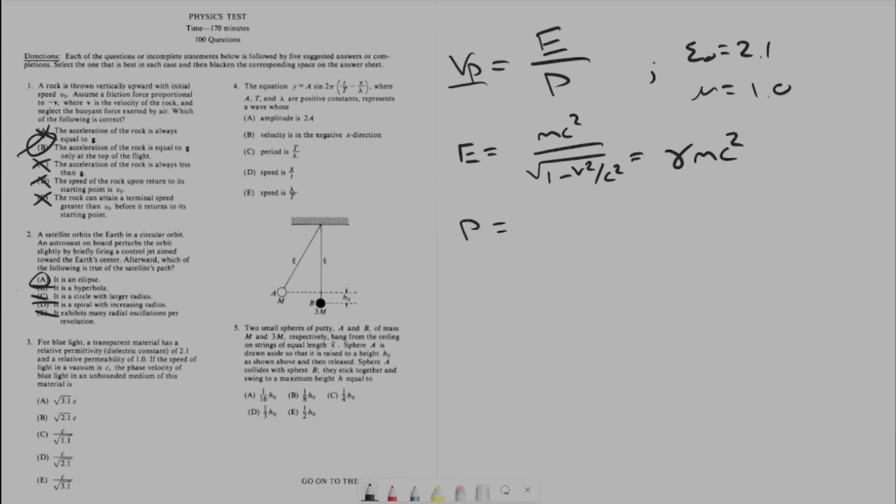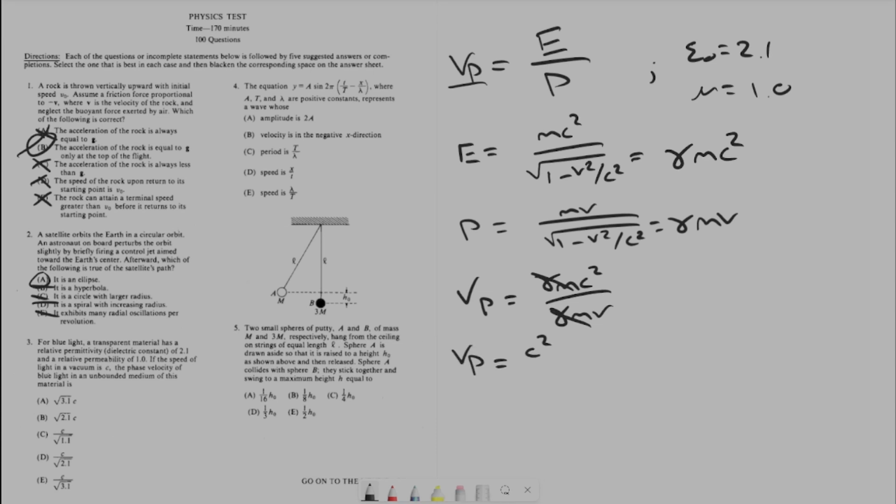The momentum, very similar, is mv over the square root of 1 minus v squared over c squared, or gamma mv. Plugging those back in, the phase velocity is equal to gamma mc squared over gamma mv. Cancel those two out, and the phase velocity is equal to c squared over velocity.